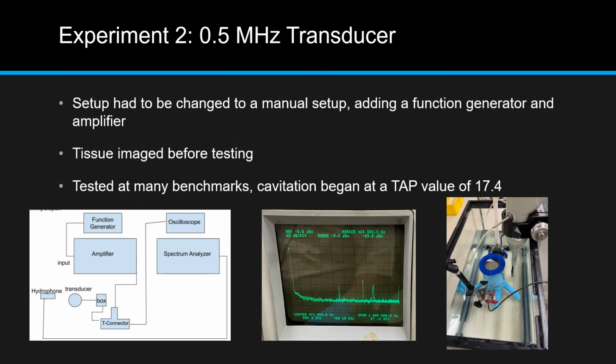In experiment 2, we used a 0.5 MHz transducer. The setup had to be changed to a manual setup, adding a function generator and amplifier to control the function and make sure that it matched the frequency of the transducer. You can see the setup diagram here.